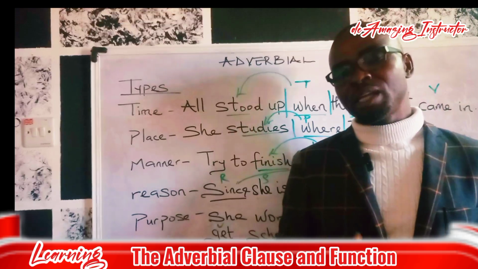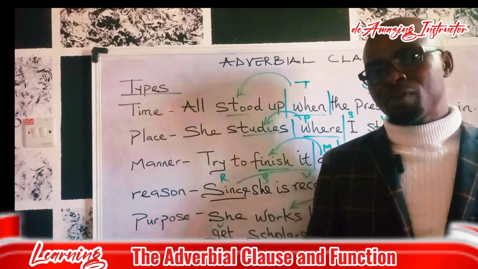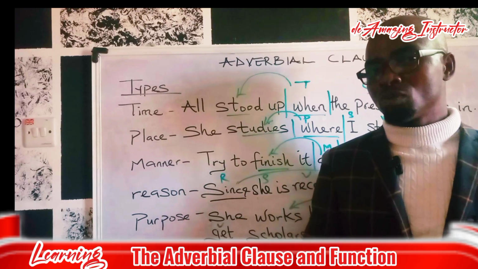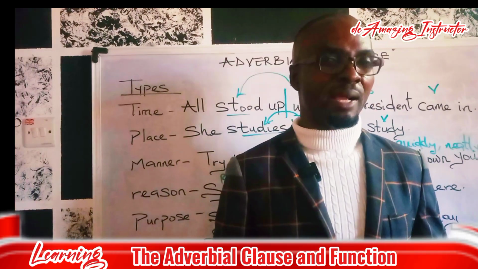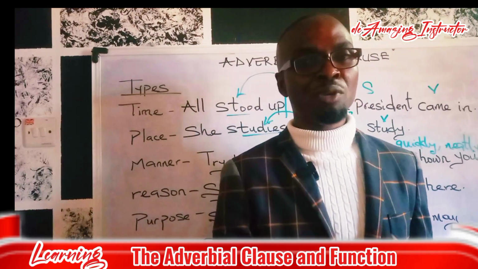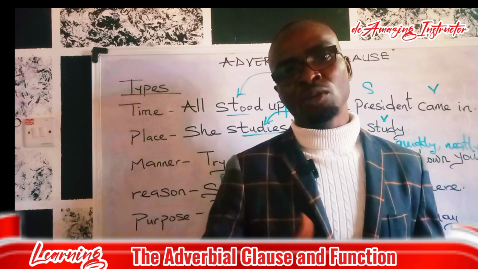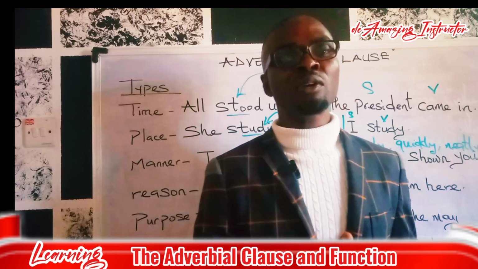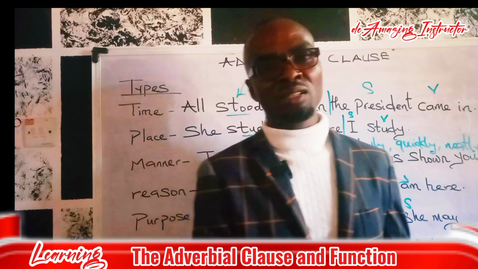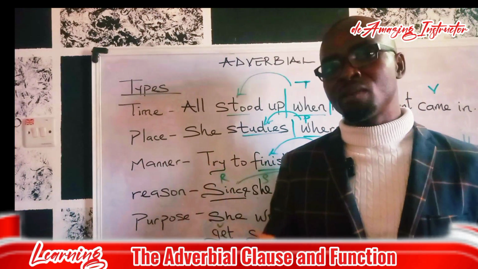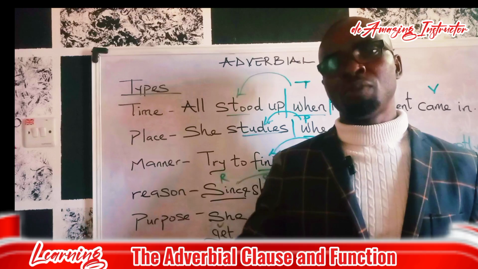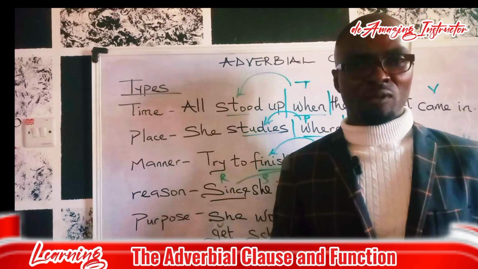And lastly, I will also remind you that an adverb performs the function of a modifier. It modifies the verb in a sentence. And whenever it modifies a verb in a sentence, such verb must be before it and not after it. And whenever you come across an adverb starting a sentence, rearrange it in such a way that you locate the main clause and then follow it with the adverb itself.